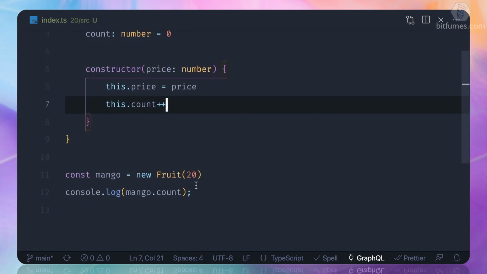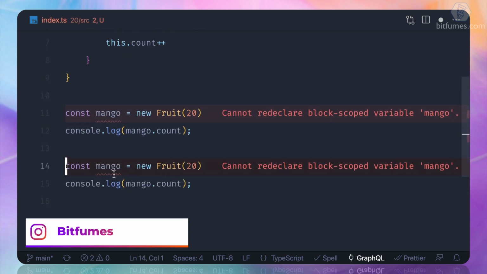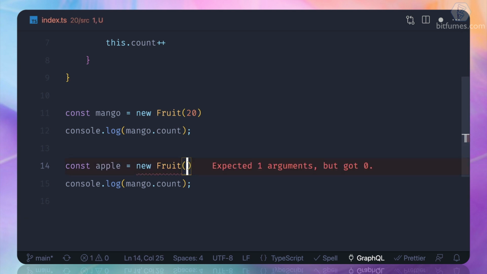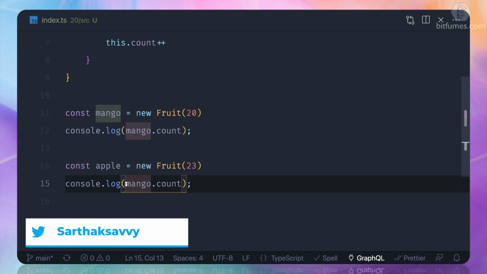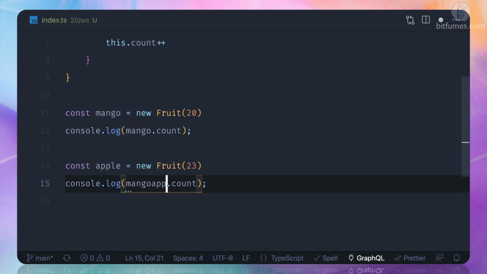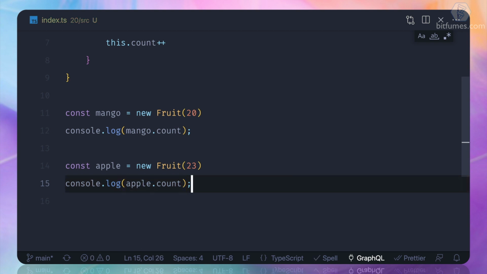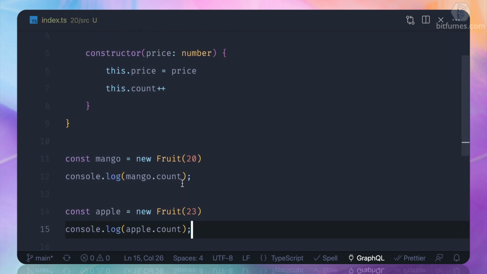So let's create another fruit, and this should be apple, and let's define it as 23 maybe, and then apple dot count. Oops. Okay, so what do you expect? Should it be 1 or 2?